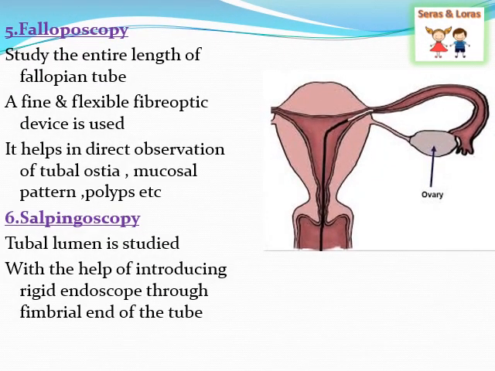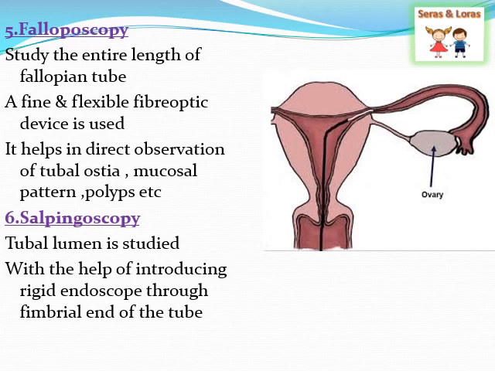The fifth method is falloposcopy. In this study, the entire length of the fallopian tube is examined through the falloposcopy. Here a fine, flexible fiber optic device is used, that you can see in the diagram given here. The fine flexible device is inserted through the uterus till it reaches the end of the fallopian tube, and it has to see the tubal ostia, any mucosal changes, any polyp present. All these things we can see through this technique.